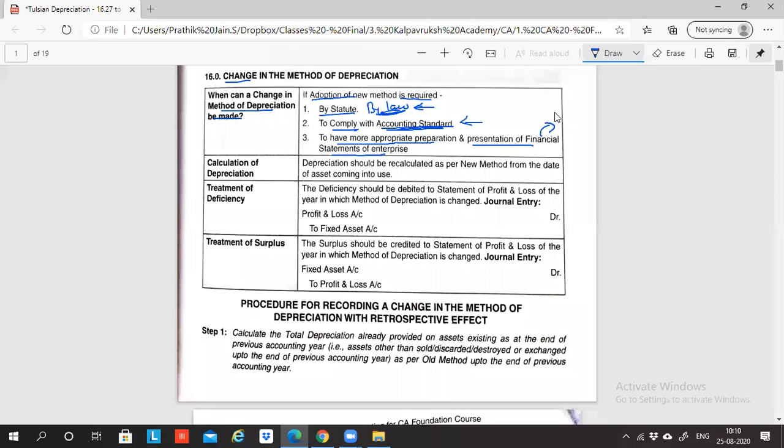Whenever I say financial statement, it means trading and profit and loss account and balance sheet. To give a better presentation of trading and profit and loss account and balance sheet, if the company or the business person feels that it is better to adopt a new method, instead of SLM we can do WDV, then we have to say that there is a change in method of depreciation.